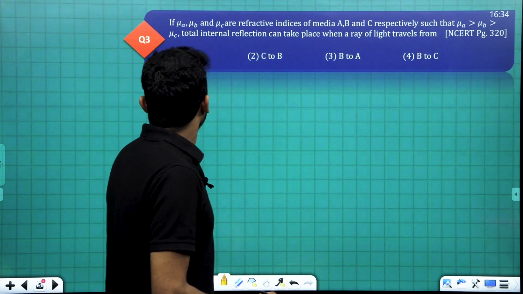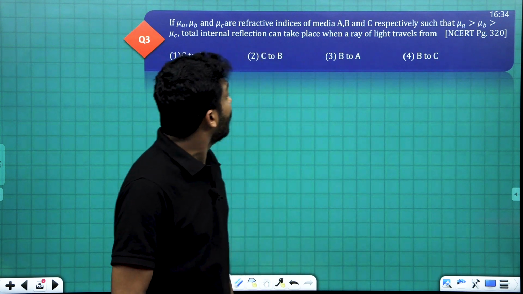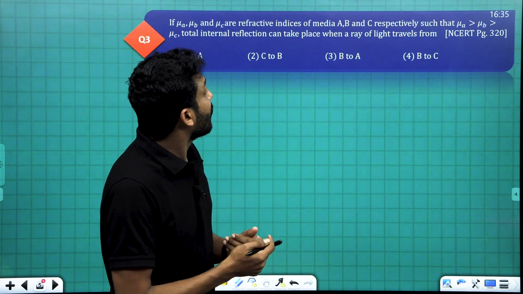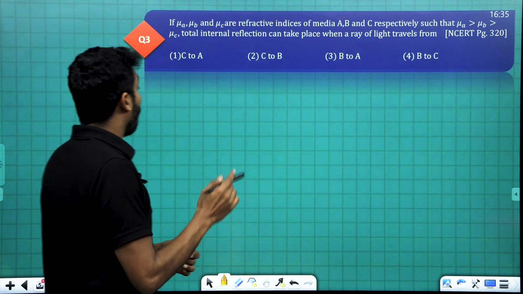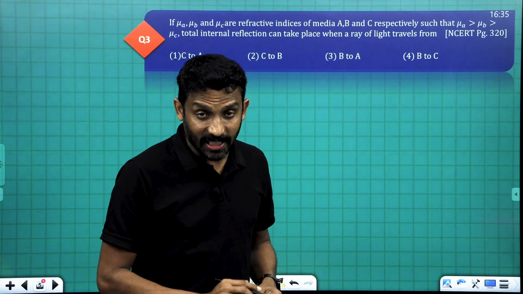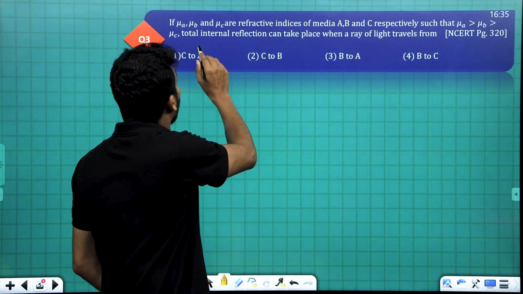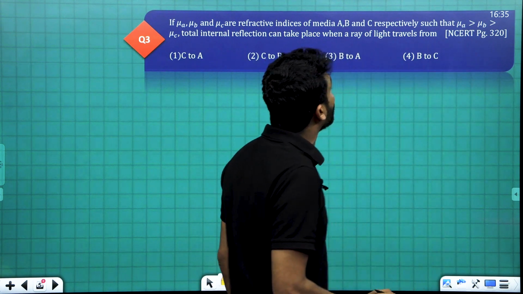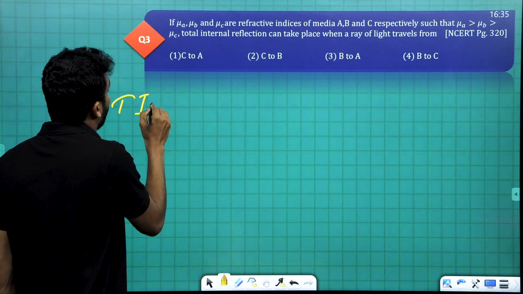Number 3, if mu A, mu B and mu C are refractive indices of A, B and C, three media respectively, such that mu A greater than mu B greater than mu C. Total internal reflection can take place when a ray of light travels from... Total internal reflection, we studied it, TIR.